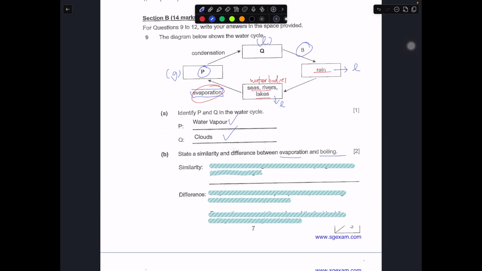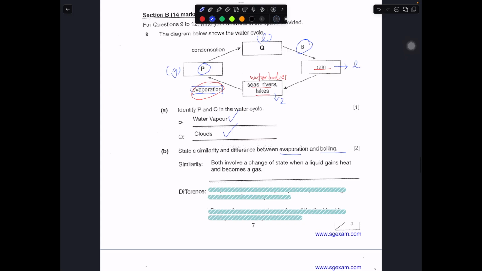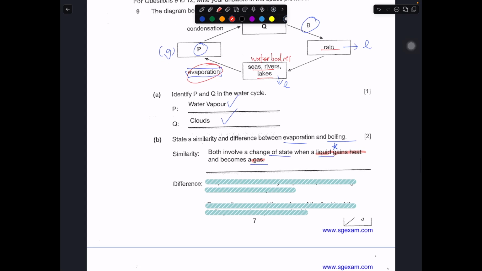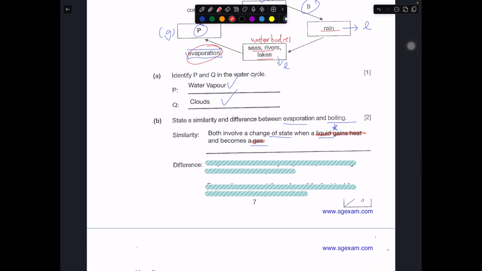Similarities between evaporation and boiling: the similarity is always this. Change of state from liquid to gas. Both of them involve gaining heat. So the key idea is liquid becomes gas, both of them when they are heated. So you can write something like both involve a change of state when liquid gains heat to become gas. Differences, you can have two differences. So I offer you two types of answer. Evaporation occurs at any temperature, but boiling is fixed. Boiling is fixed, evaporation any.